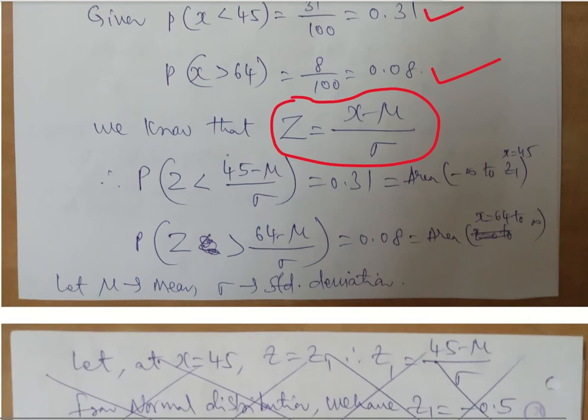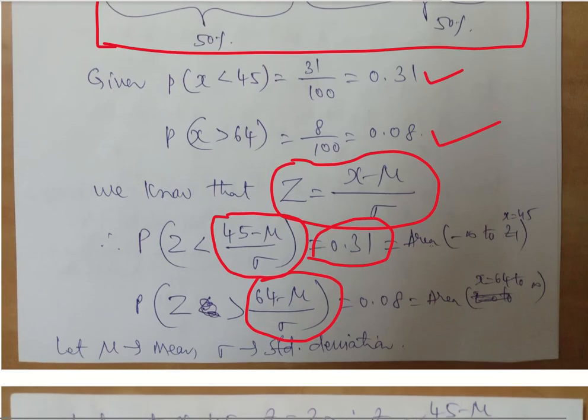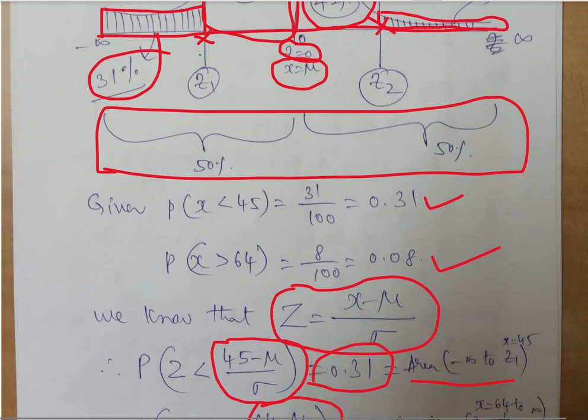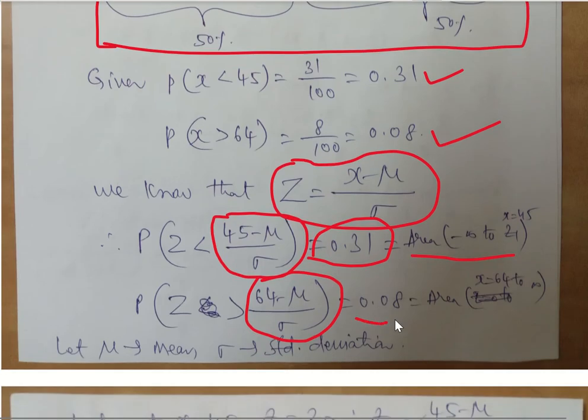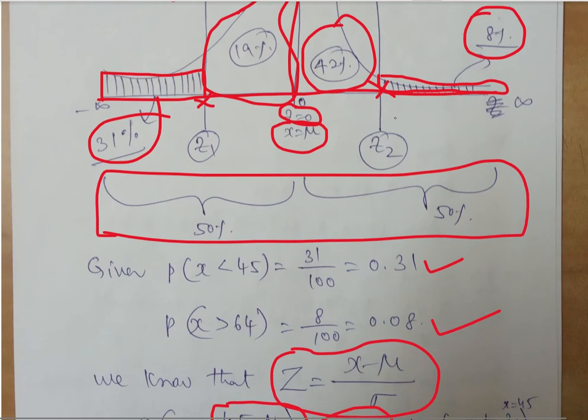If you apply this, you will get 45 minus mu by sigma and 64 minus mu by sigma, equal to the area. For 45, the area is 0.31, which covers between minus infinity and 45. Similarly, 0.08 is the area covering between 64 and infinity.